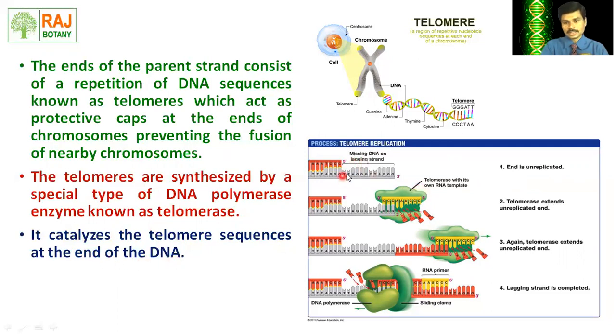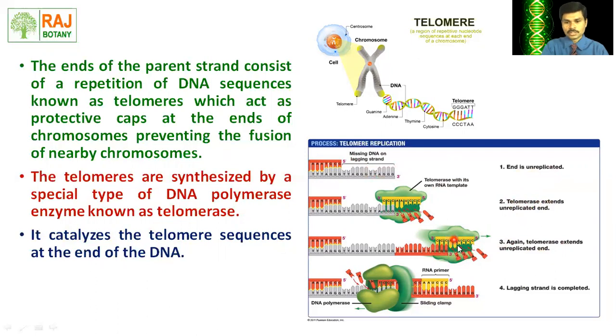Here we can see the end portion, the missing DNA on the lagging strand, and this green colored enzyme is the telomerase enzyme, which brings additional sequences and synthesizes. Here we can see this end is unreplicated. Here the telomerase extends the unreplicated end. This is the telomerase enzyme, and again the telomerase extends the unreplicated end.